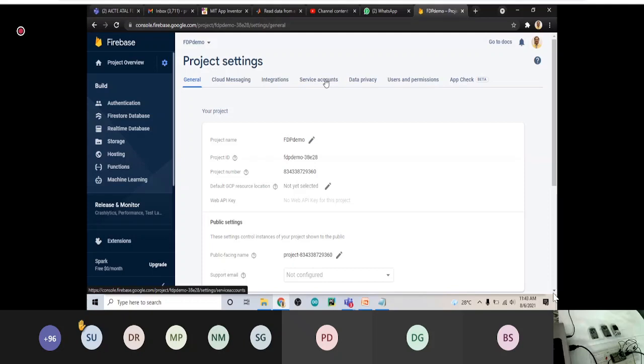Okay, great. Now we will click on... I request the participants who are doing this, please put yes or no in the chat box so that I will continue with the next point in the live demonstration. And then click on service accounts. Okay.